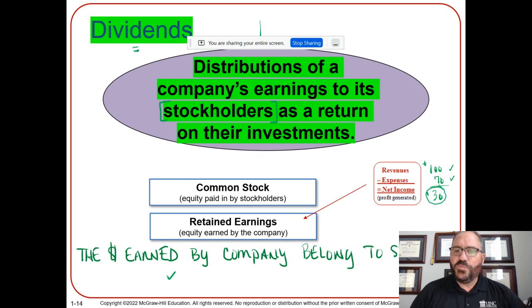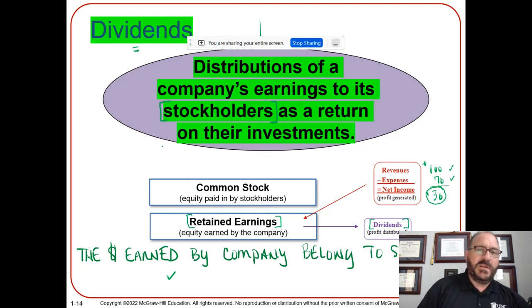Now the question is, what do we do with that money, right? So you could do two things with it. You can either keep it as part of retained earnings, or you could give part of it out in the form of dividends. Dividends are when you give out part of the profit. So let's say in this case, we made $30.